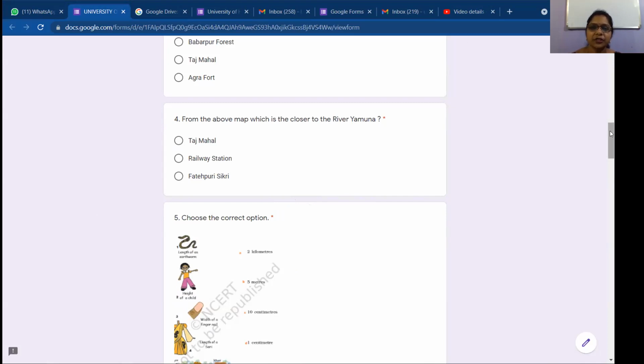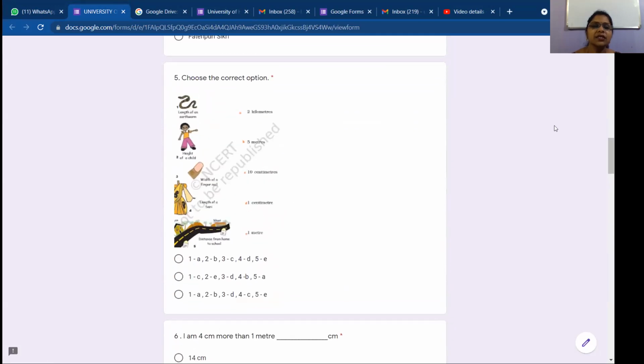Choose the correct option. See here, some columns are given. For length of an earthworm, it is 1. Height of a child is 2. Width of a fingernail is 3. Length of a saree is 4. Distance from home to school is 5. Similarly, in the second column, 2 kilometers is A, 5 meters is B, 10 centimeters is C, 1 centimeter is D, and 1 meter is E.